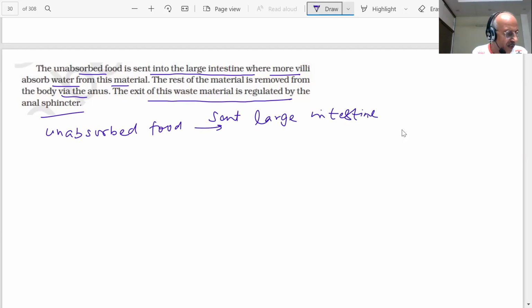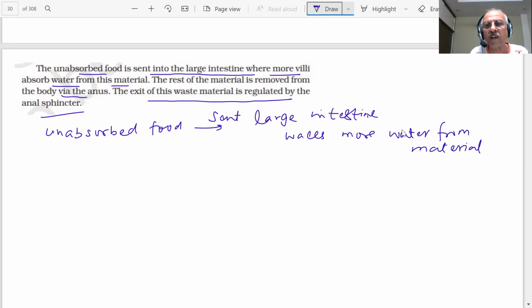In the large intestine, the walls absorb more water from the material, student. This has a lot of water. They will absorb more water. The rest of the material, student, what will happen?